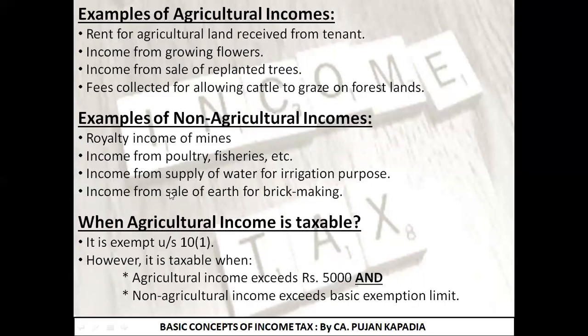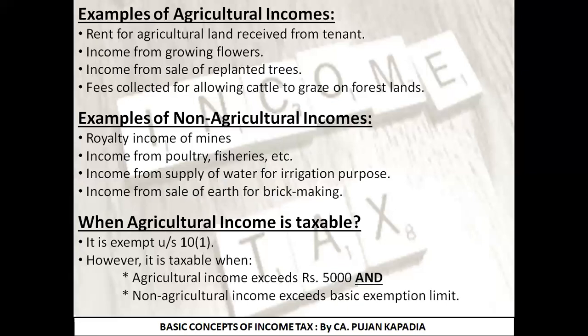And last is income from sale of earth for brick making. What I want is to make bricks, so I'm selling soil. I'm selling that clay from my land. Again, the main purpose is making of brick, not farming. As a result of which, this is also non-agricultural income.